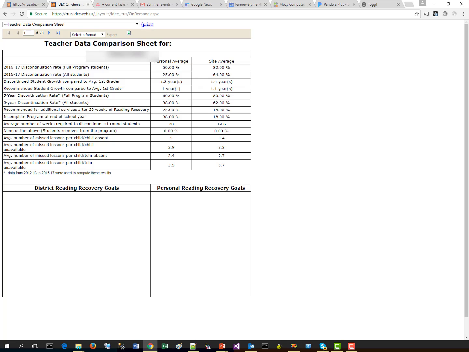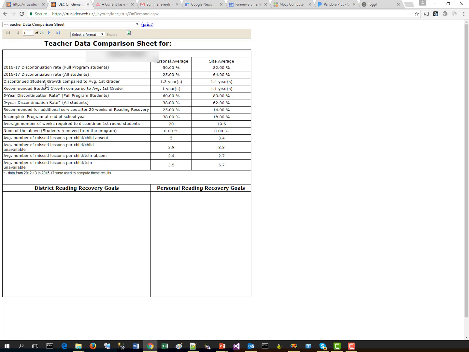All right, so here we have an example of our teacher data comparison sheet. You'll notice that one part of the screen is blurred out. It's because I'm just using a live example here, so I'm blurring out the teacher's name. But you'll notice our two new rows in our reports are right here.